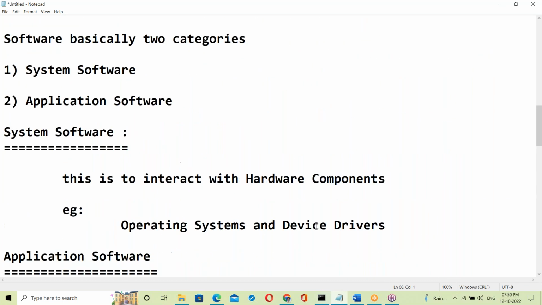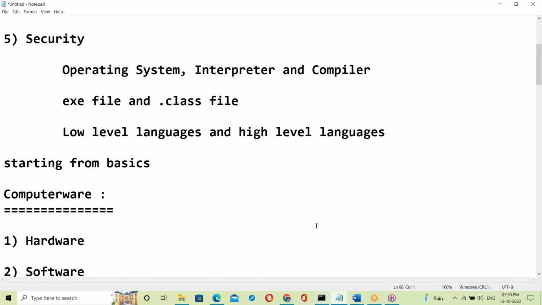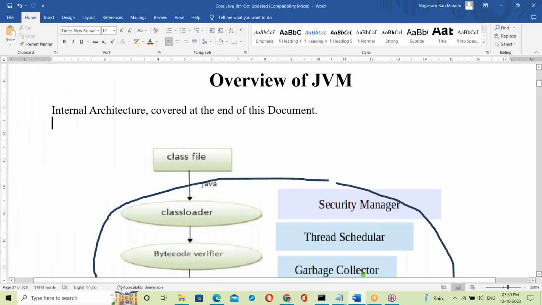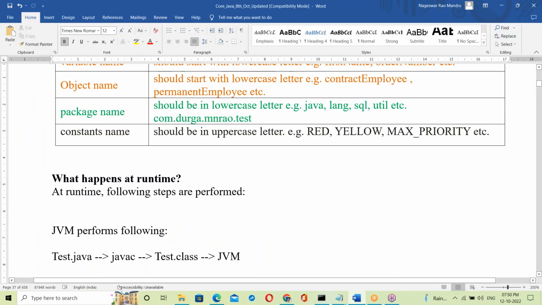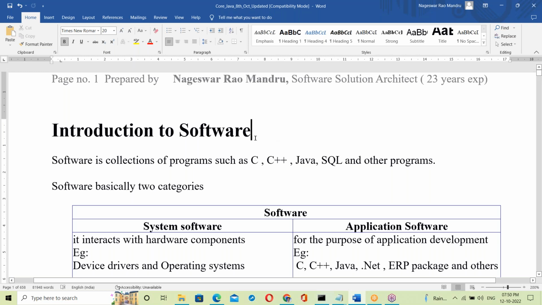One second. Get today's class notes. Document page 1, first page. Today we started from scratch, from the beginning. In the last 2 classes, nothing was discussed, all introductions.